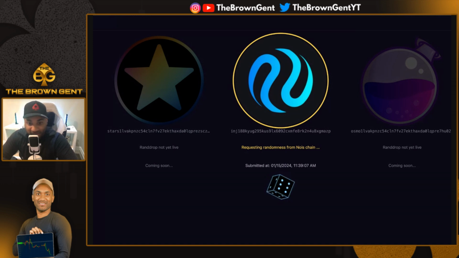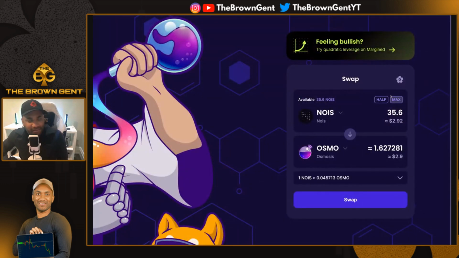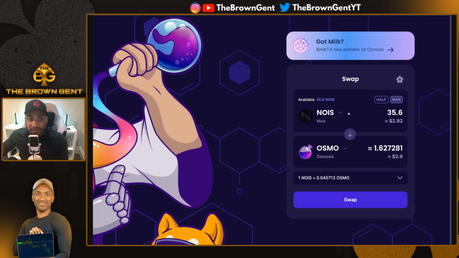So it's kind of cute because it's using the randomness feature of the blockchain and sort of what its value proposition is. But either way, I put in, was it 3 or 6 injective? I think it was 6 injective total. So I got 35.6 for winning, which means I assume it scales up. So it'll probably scale up by like 15x. So if you staked about 100 injective, you're probably making $45 on this airdrop.